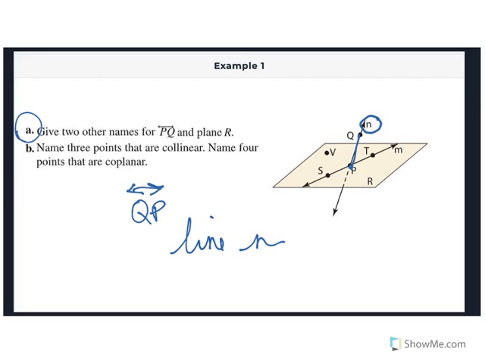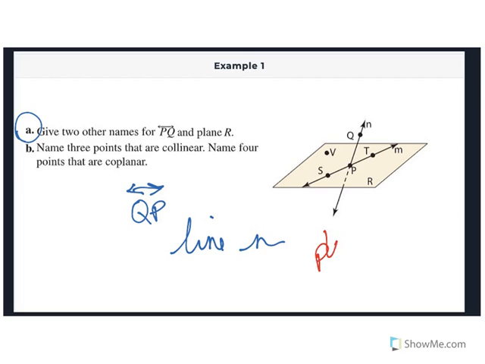And then B, oh, I'm sorry, we didn't answer, we didn't do the plane R. So plane R is this plane we can see here, right? So how else can we name it? Well, we can name it by any of the 3 points that are on the line. Okay, this M right here, it's a lowercase m. There isn't a point there. That's saying this line is M.